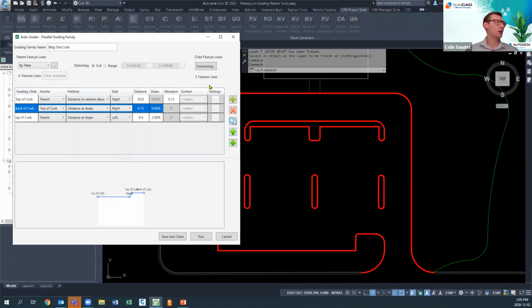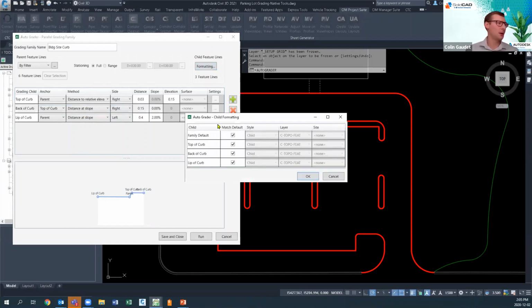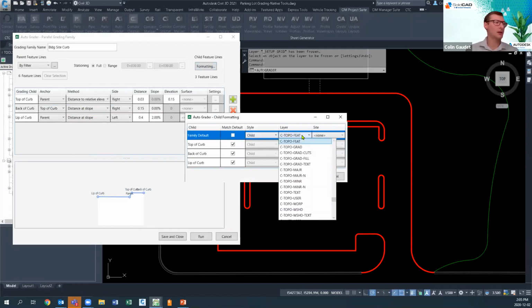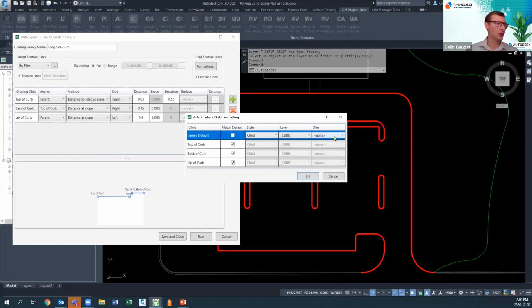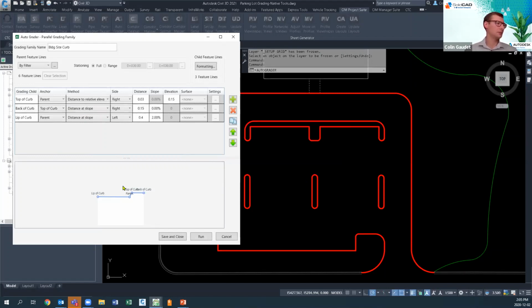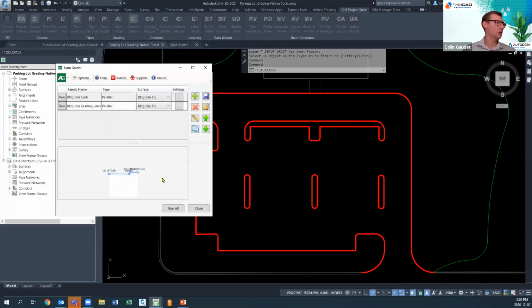Once we've done that, we can also format those child feature lines. So I can pop this open, and I can format them all at once using the family defaults. I want these to respect the layer, so we're going to put them on curb, and we can also put them on the site. Once this is all set up here, I'll close out of it, and this is ready to go. All I have to do is hit run.